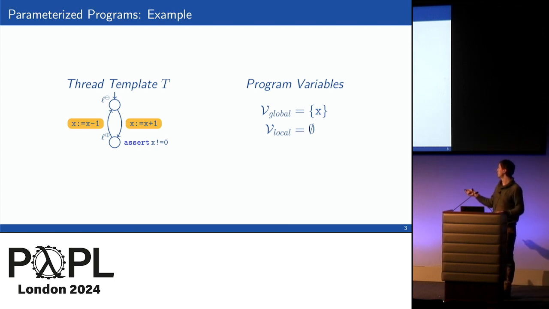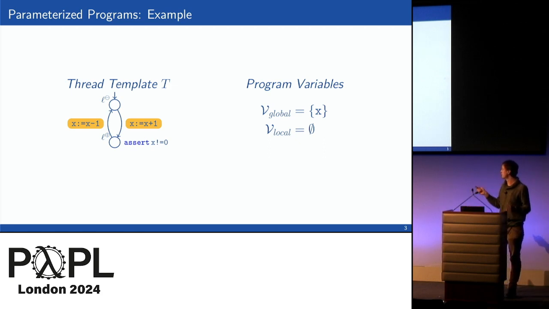And the specification that's part of the thread template says whenever some thread is in this location L plus here, then x should not be 0. And this should be always the case when the thread is here. So even if some other thread then decrements x, we need to prove that x is still non-zero. We assume that x is initially 0, so that this actually holds.